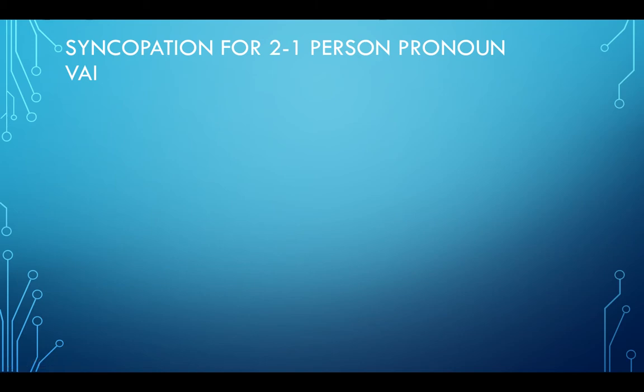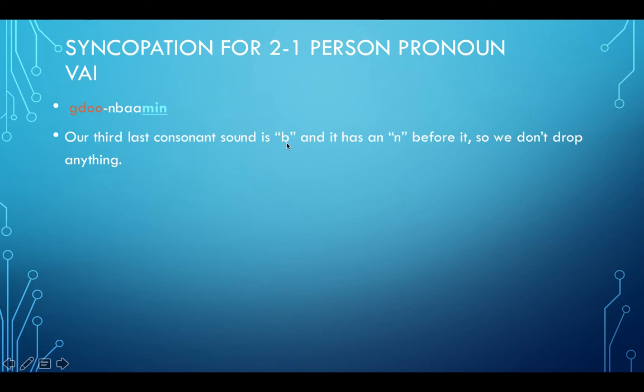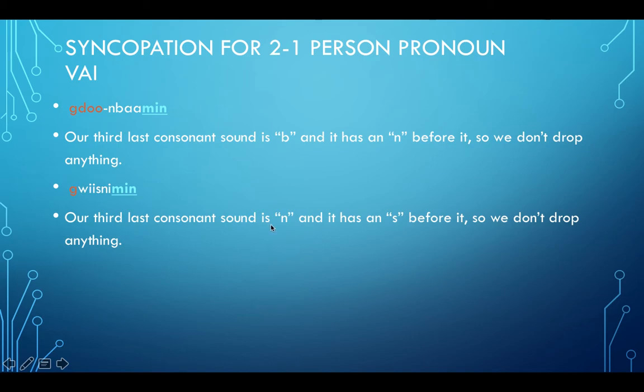So syncopation for 2-to-1 person pronoun, VAIs. So we got gdonbamin. So our third last consonant is B, like we went over before. It has an N in front. And we don't drop anything because there's an N and a long vowel sound here. Gawisnamin. Our third last consonant is an N right here.